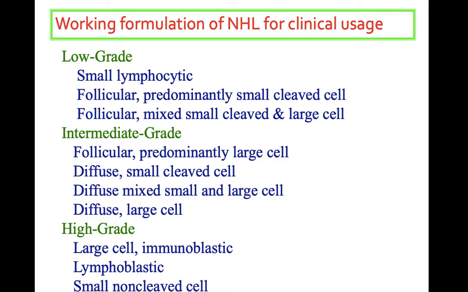Intermediate grade includes follicular lymphoma predominantly large cell type, diffuse small cleaved cell, diffuse mixed small and large cell, and diffuse large cell lymphomas. Under high grade, large cell immunoblastic lymphoma, lymphoblastic lymphoma, and small non-cleaved cell lymphoma are seen.